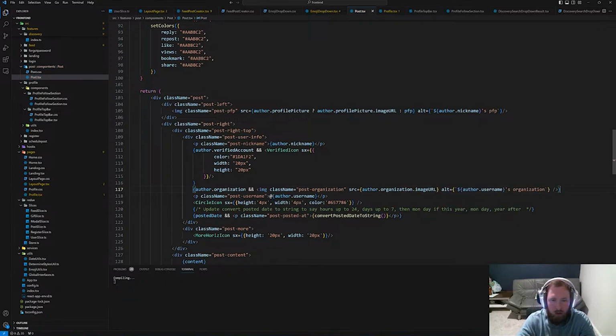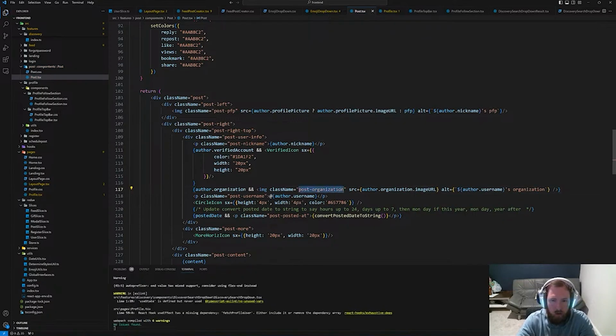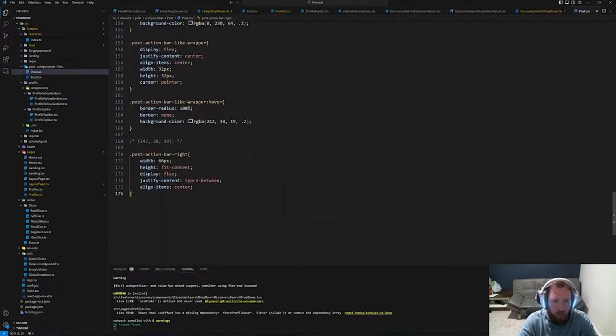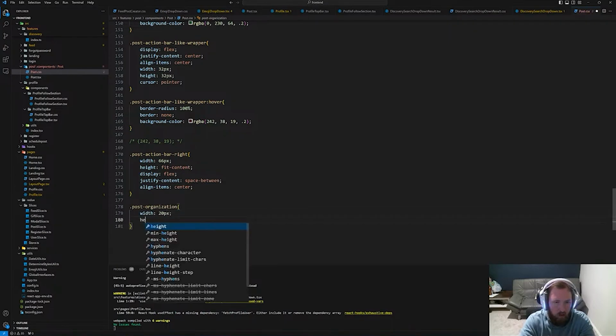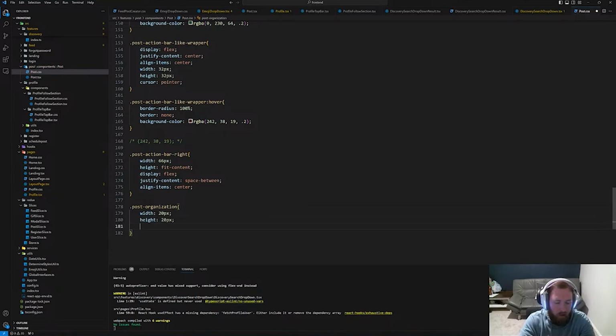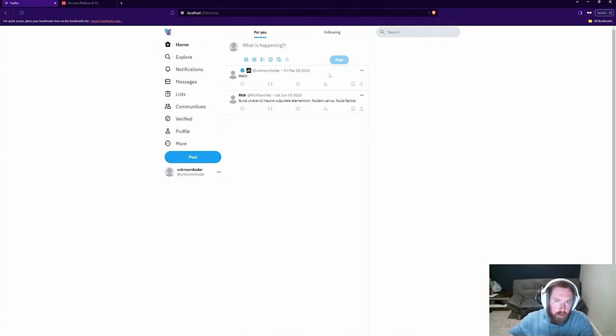And now obviously we need to set this, so go ahead and say post organization and go into our post.css, just put at the bottom, I guess. So again, width is 20px, height would be 20px, and this might be too big, I don't know. And then object fit, was that what it was? Yeah, object fit is cover. And now we can see that I have my organization verified. Rick does not have an organization.